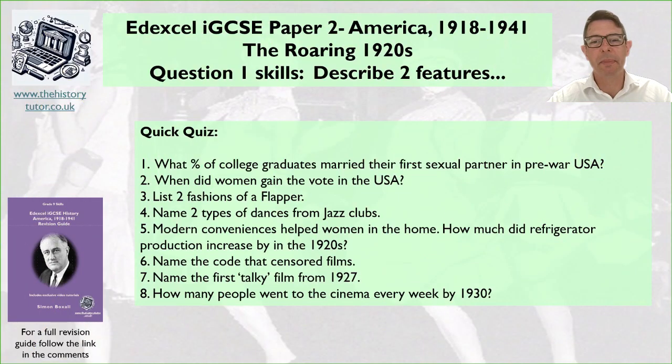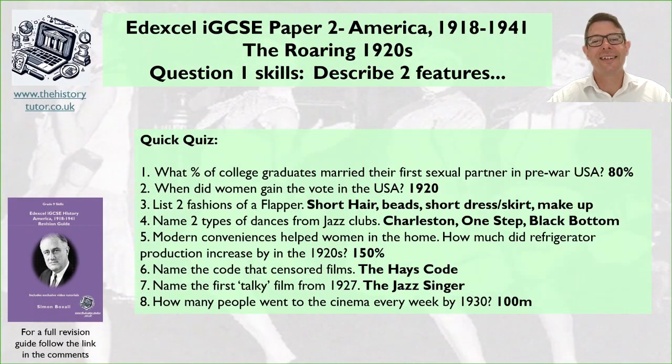Okay, so here's 8 questions about society and entertainment and elements about the Roaring Twenties. So use the revision guide to help you find these answers, or revise first and just test yourself without looking through the revision guide or the videos. Pause for now and give it a go. So let's go through the answers.